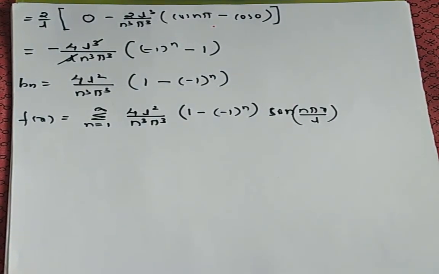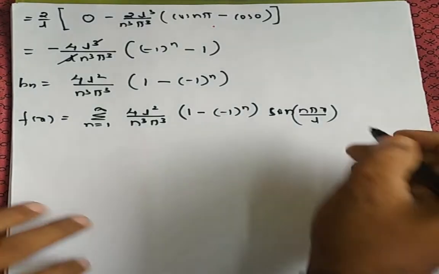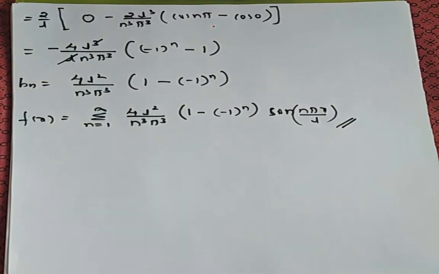So this is sine n pi x divided by L, which is the required half range sine series.